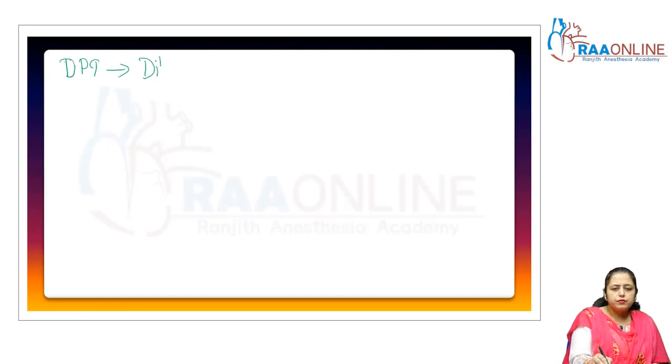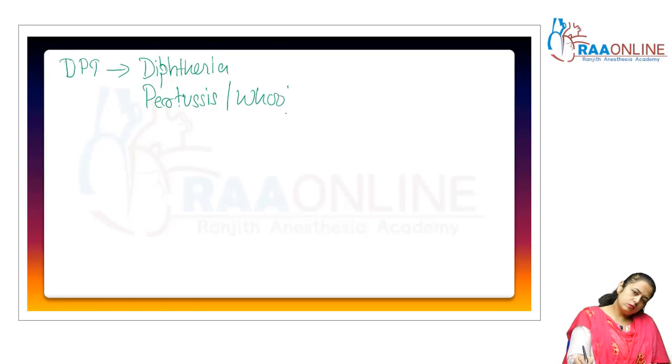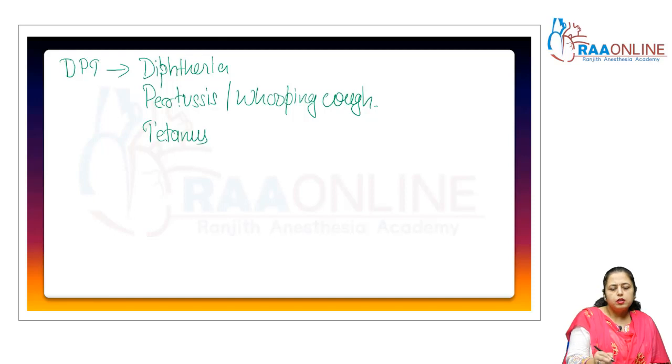First one is diphtheria, second is pertussis, which is also known as whooping cough, and T stands for tetanus.